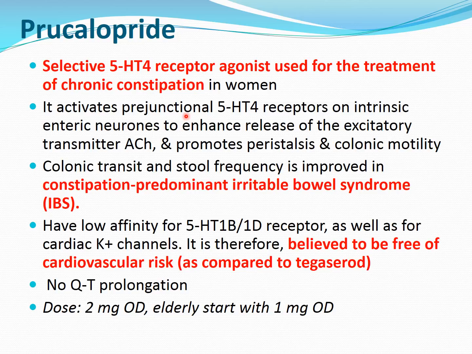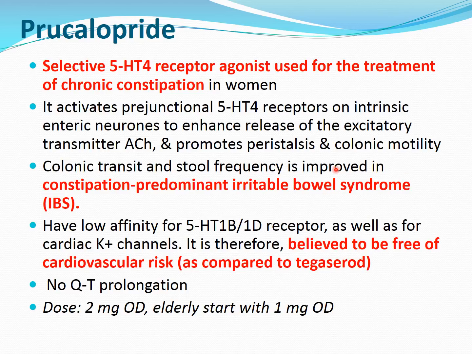It activates the prejunctional 5-HT4 serotonin receptors, which are present on intrinsic neurons in the intestine, which enhances the release of the excitatory neurotransmitter acetylcholine. Because of increased acetylcholine, it promotes peristalsis and increases colonic motility. So it has the same mechanism of increasing colonic motility, but by activating the 5-HT4 receptor and increasing acetylcholine. Colonic transit and stool frequency are improved in constipation-predominant irritable bowel syndrome.